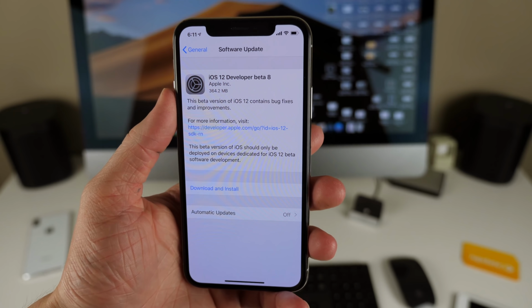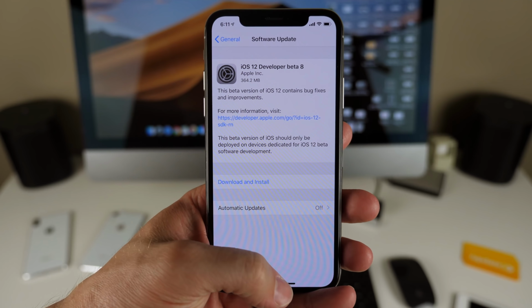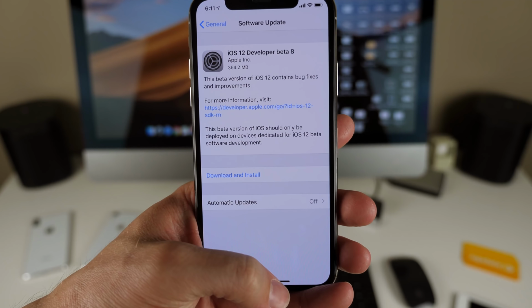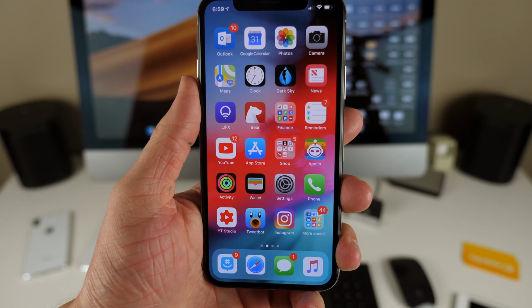What's going on, guys? This is Sam, and today Apple released iOS 12 Developer Beta 8 and iOS 12 Public Beta 6 to developers and public beta testers respectively.